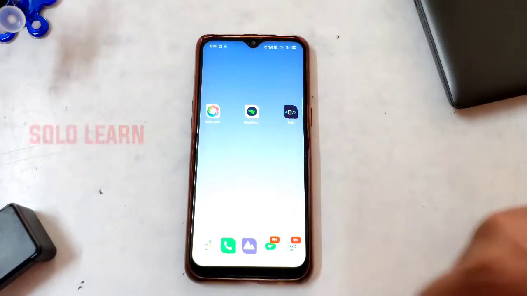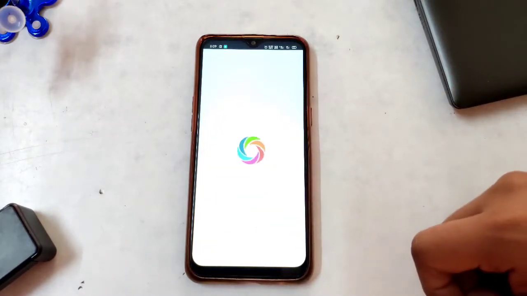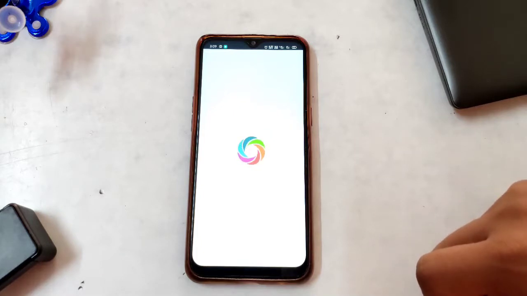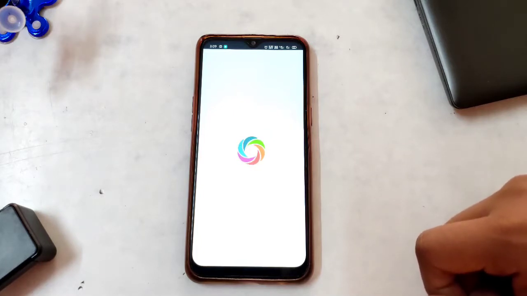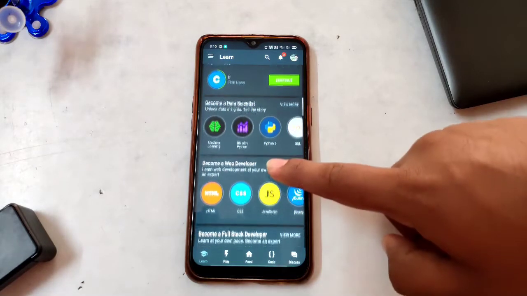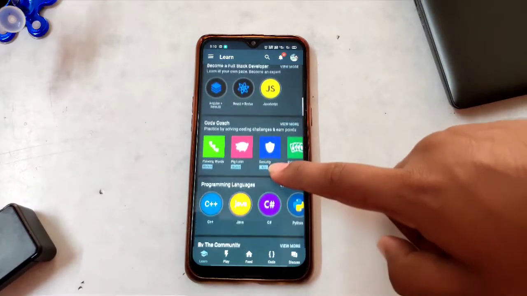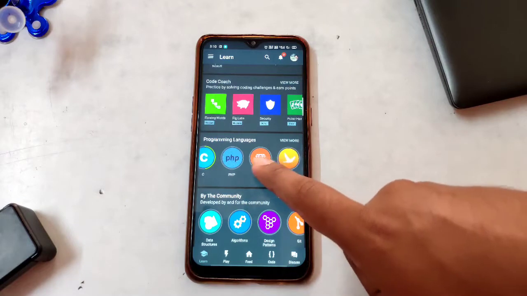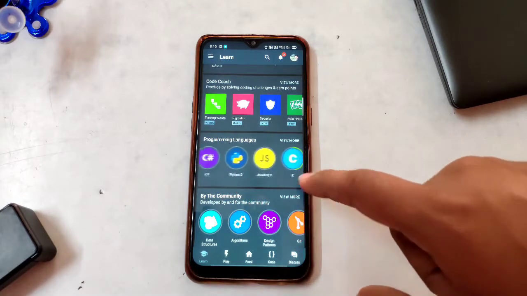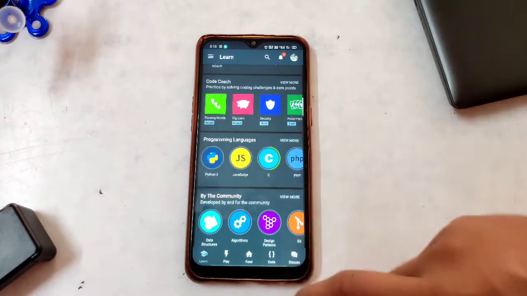Our first application is Solo Learn. So this is the app Solo Learn. This is a very basic, simple application by which you can learn coding in just a few minutes. This is the interface of the Solo Learn app. Here you can find individual categories like development, data scientist, and app development. So on this platform you can learn many coding languages like C, Java, C#, C++ and many more.